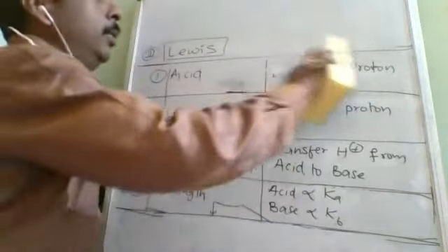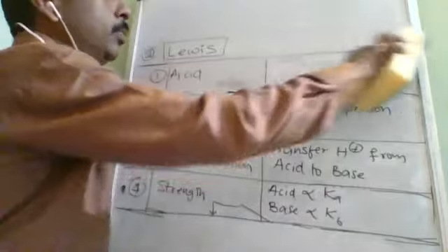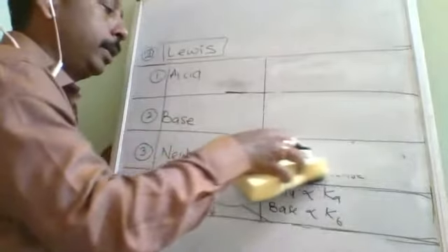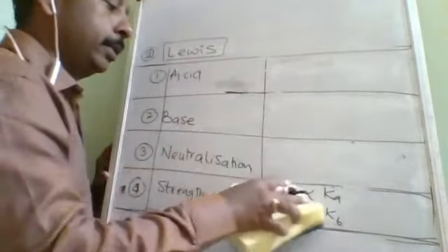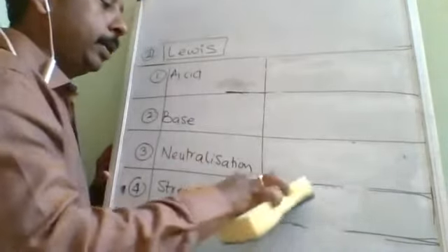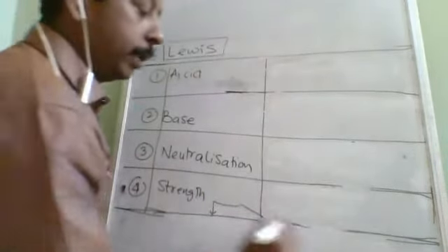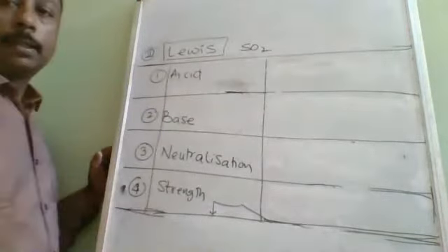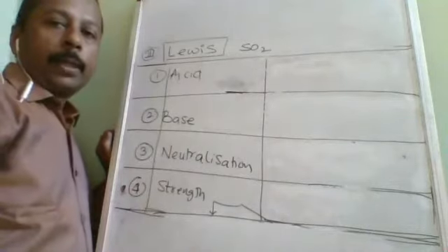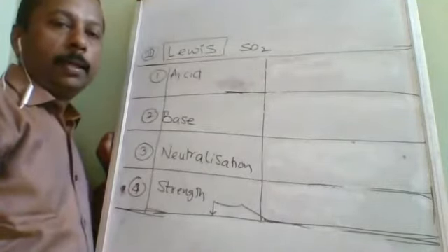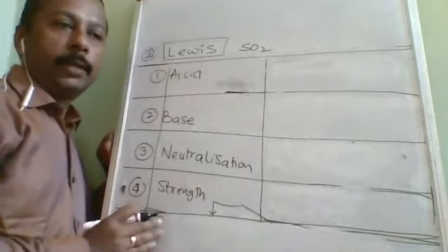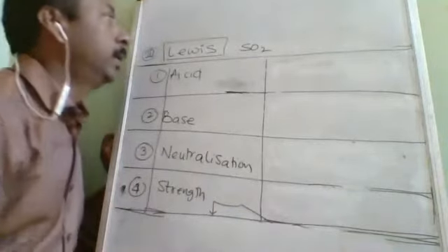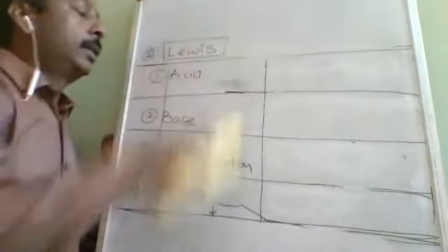To make it applicable to most substances: Arrhenius and Bronsted are only interested in substances which contain H plus or OH minus, or any one of them. But whether SO2 is an acid or base could not be explained by Arrhenius or Bronsted, because it neither has H plus nor is ready to accept H plus. So to explain such properties, Lewis explained this type of concept.